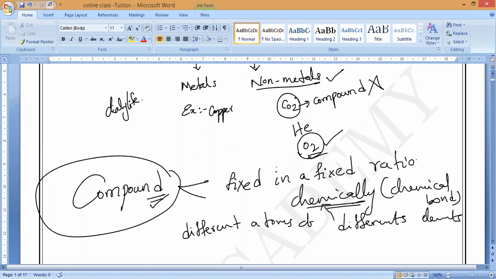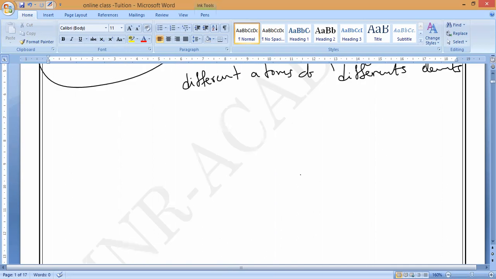Before we go further and give the definitions of metals and non-metals, we should know a few terms: malleable, ductile, and brittle in nature. We want to study what metals and non-metals are, so we must know the meaning of these three terms first. Everybody should understand them.